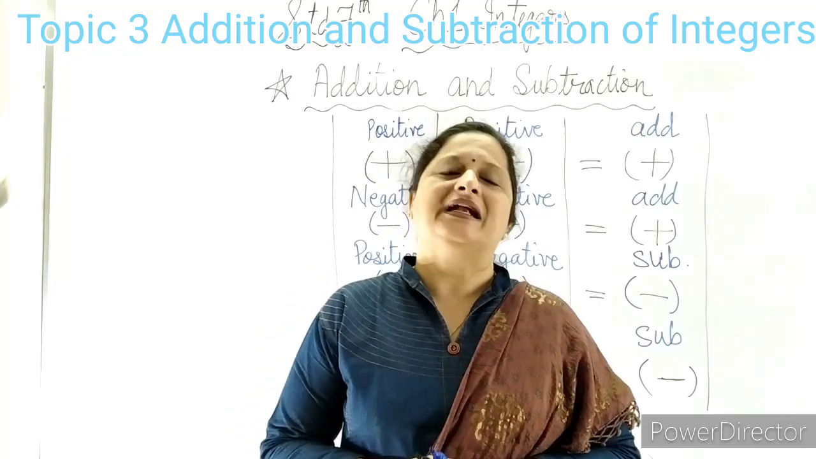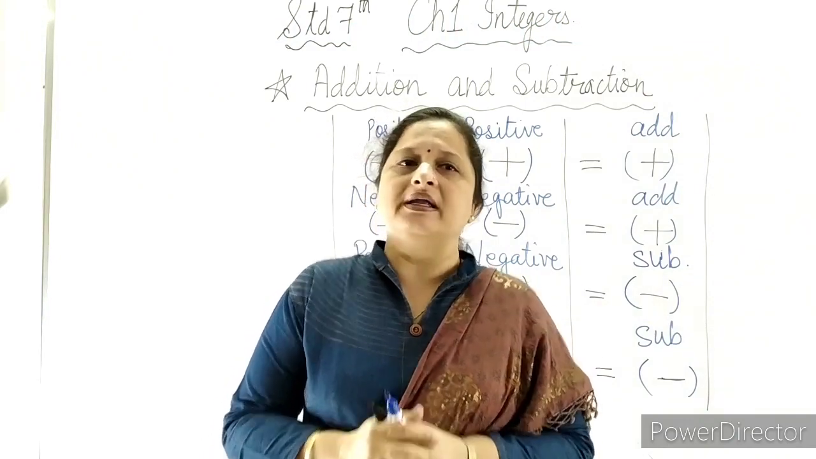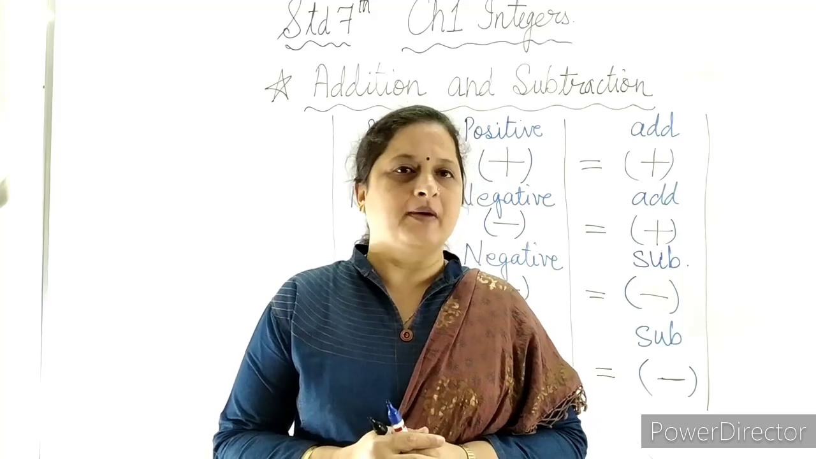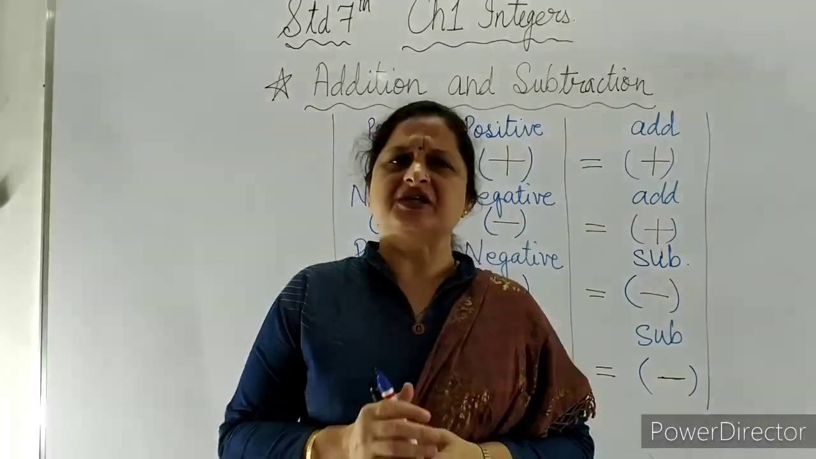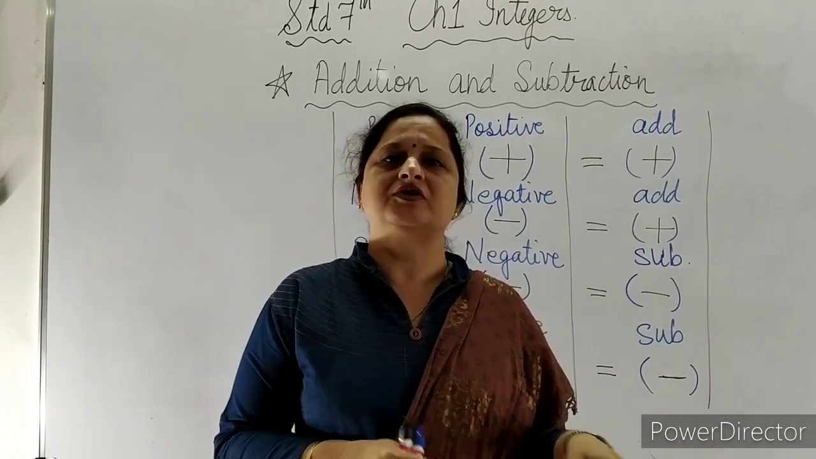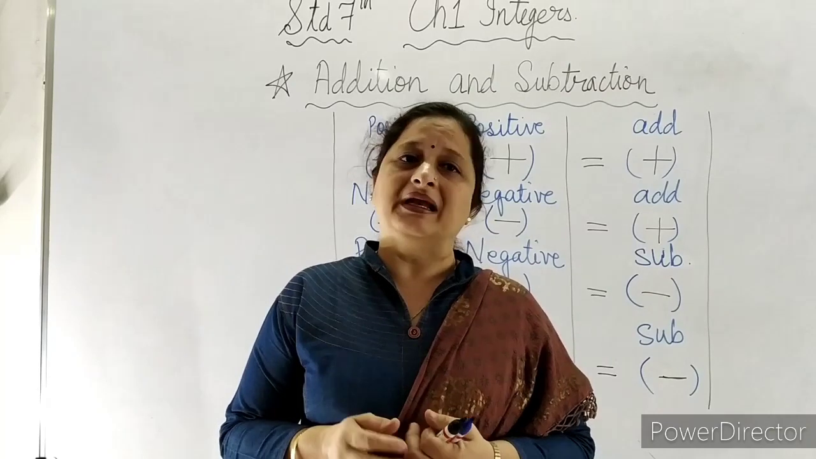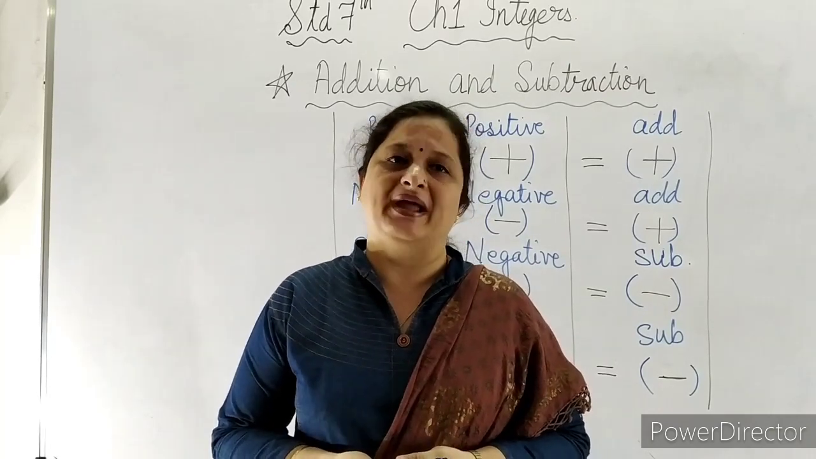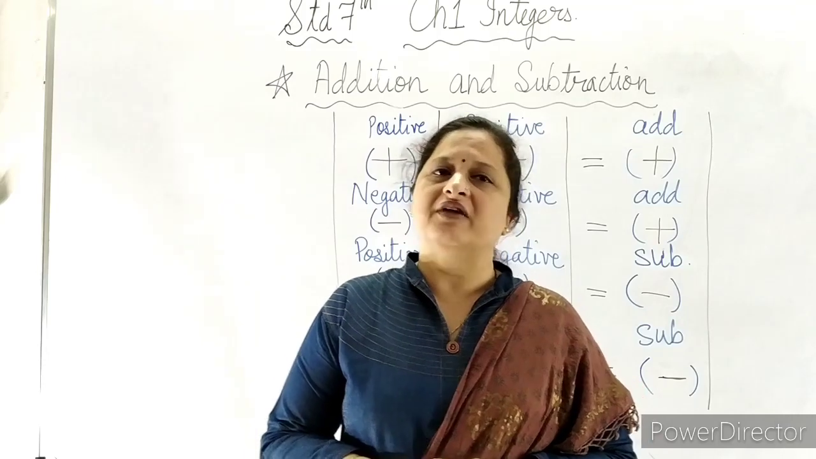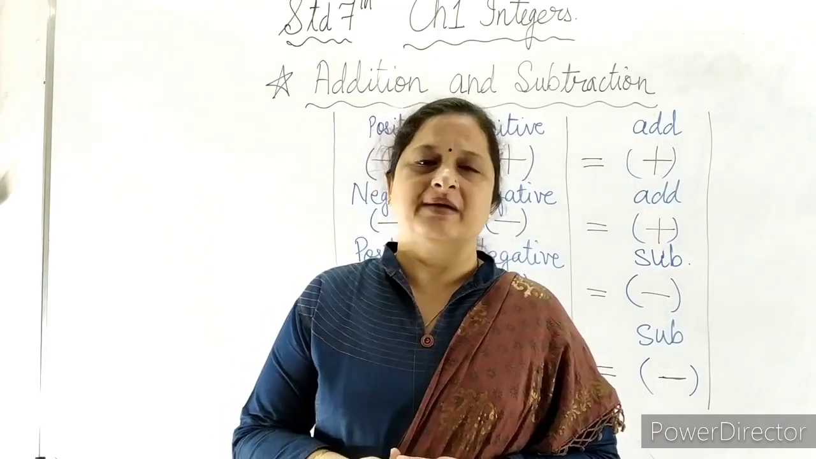Let us learn addition and subtraction of integers. Now we have already seen that in whole numbers we are having positive numbers and 0. So addition and subtraction in whole numbers is very simple, because the answer comes to a natural number or a whole number. But in integers we also include negative numbers. So here we have to see some rules which are very important to clear before starting with addition and subtraction.